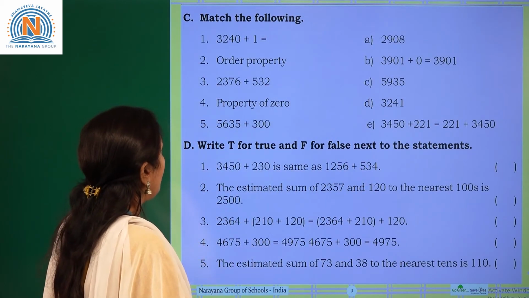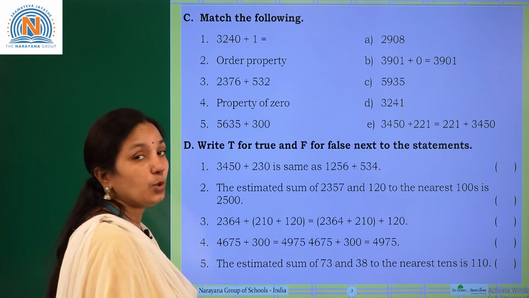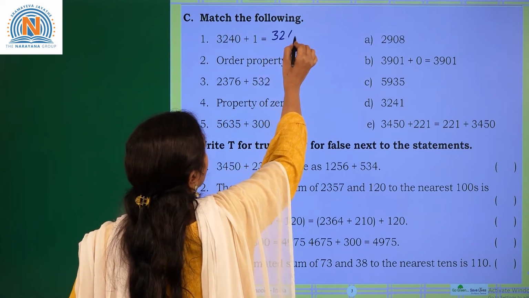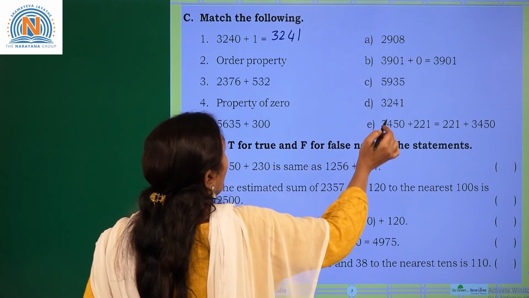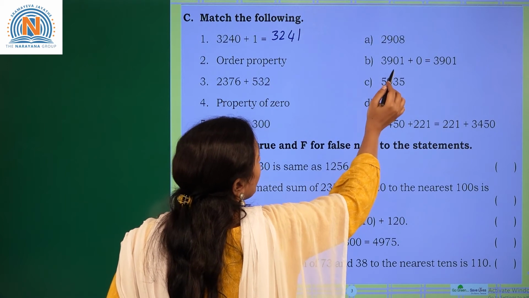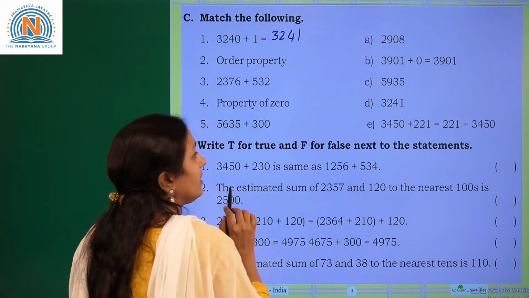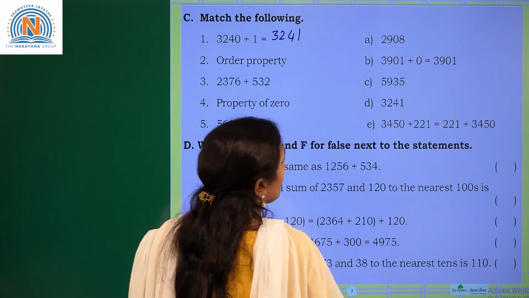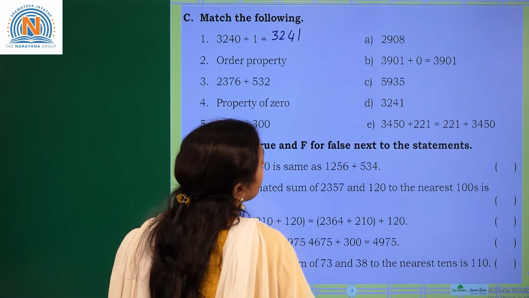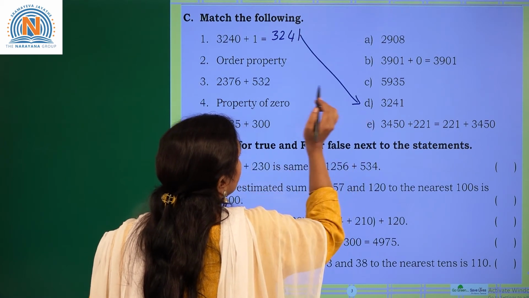Coming to the first one, given 3240 plus 1. So if you add 3240 plus 1, what did you get? 3241. Now, which option do we have to match here? A is 2908, no, and B is 3901 plus 0 equal to 3901, no, and C is 5935, not a match, and coming to D, 3241. So option D is the correct match.